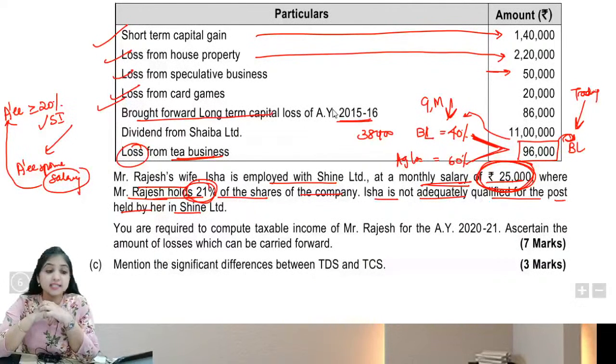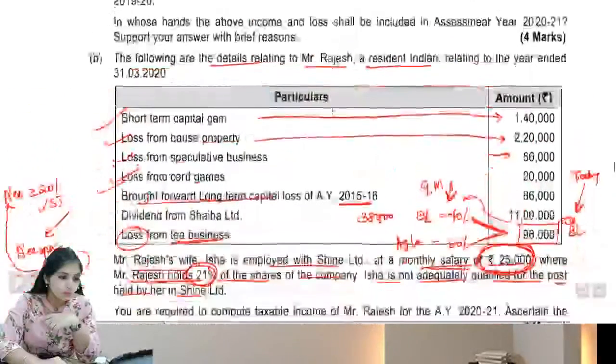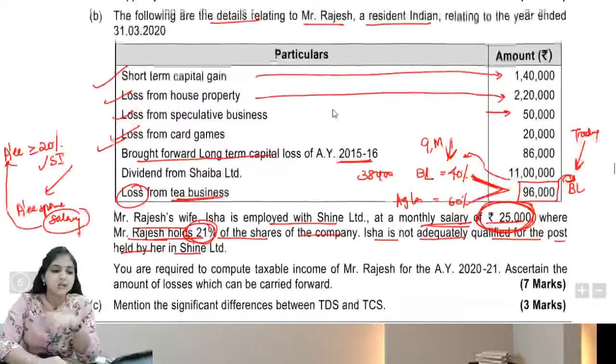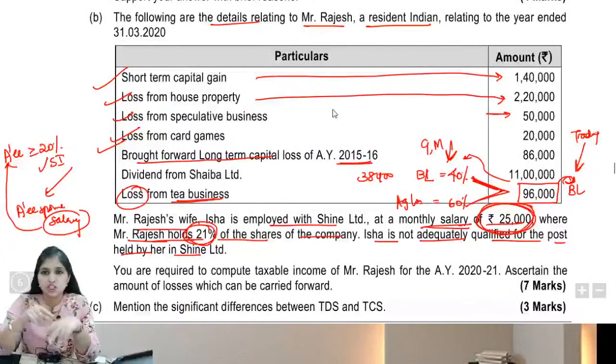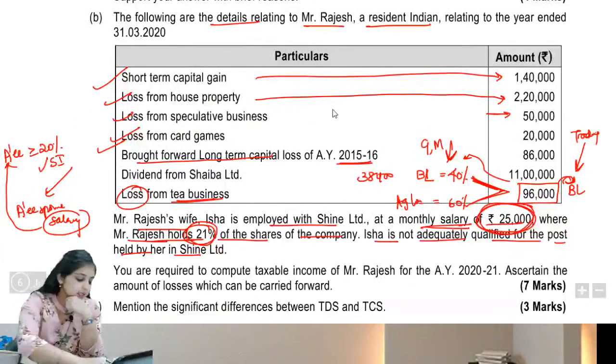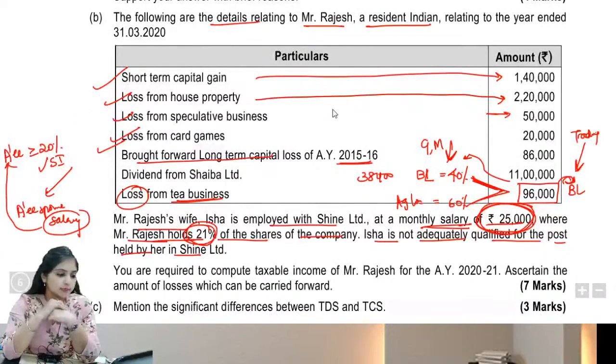We took 3 days, but we've done it in proper depth with very good discussions, right? And we've worked out all these questions one by one. If you still have any questions in any of them, you can always reach out to me. My contact details are given in the description box.